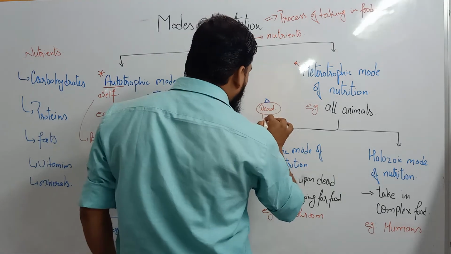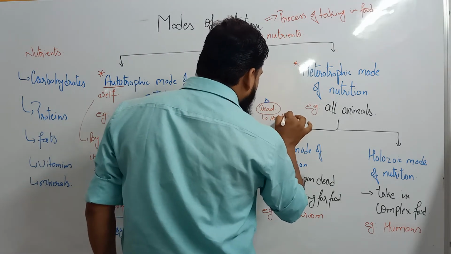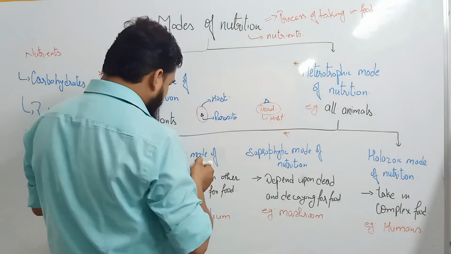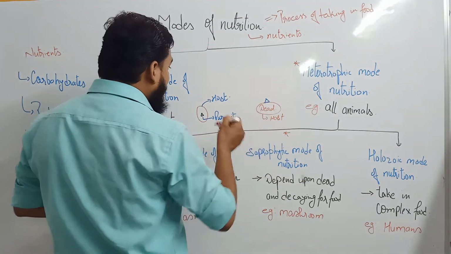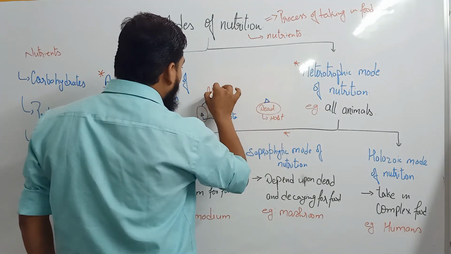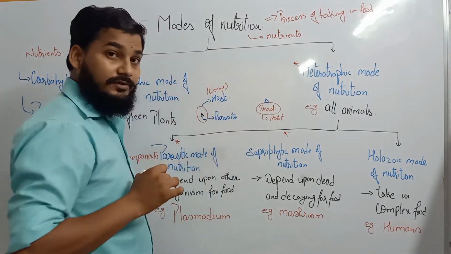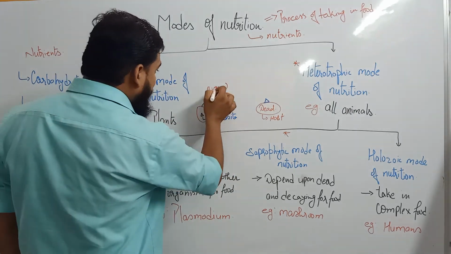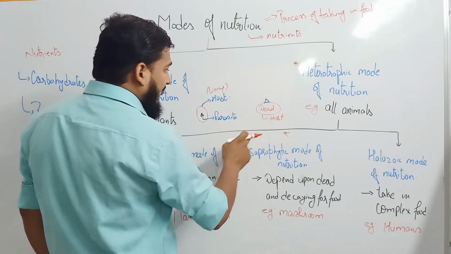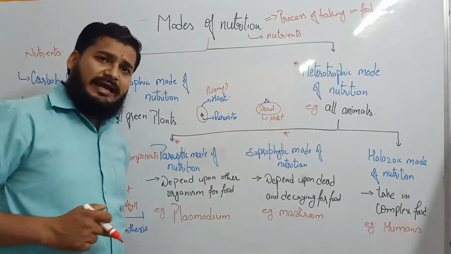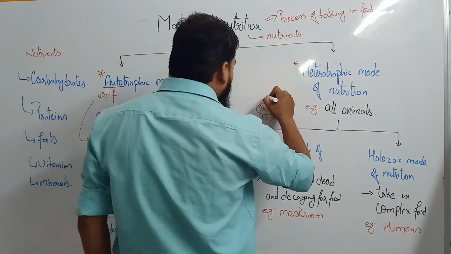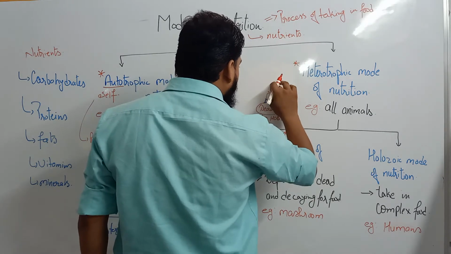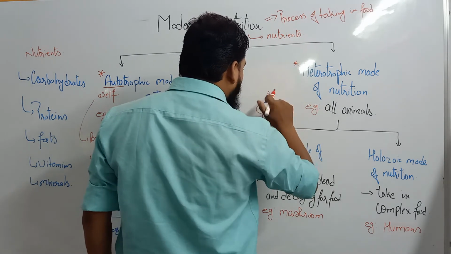This is the host. In this case the host is dead, but in the earlier case the host is living.